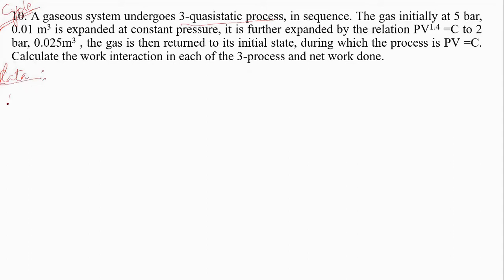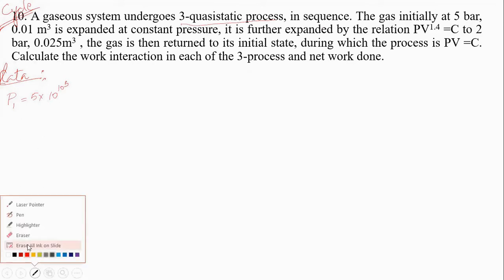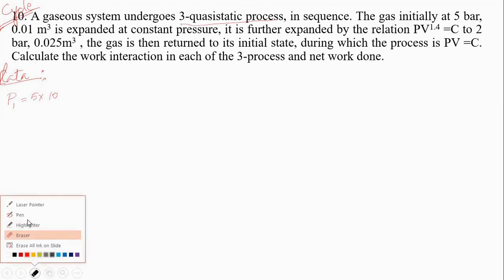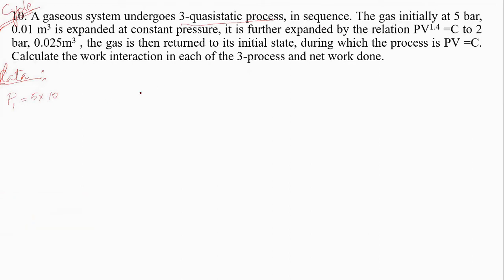Gas initially at 5 bar, that means P1 is 5 bar, which is 5 into 10 to the power of 5 Newton per meter square, since 1 bar is equal to 10 to the power of 5 Newton per square meter, and the volume is 0.01 meter cube.